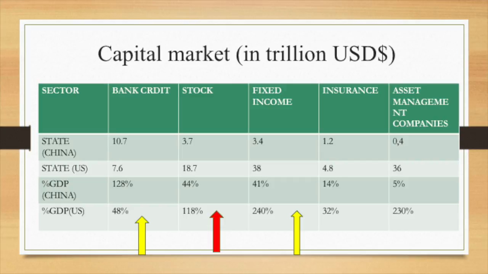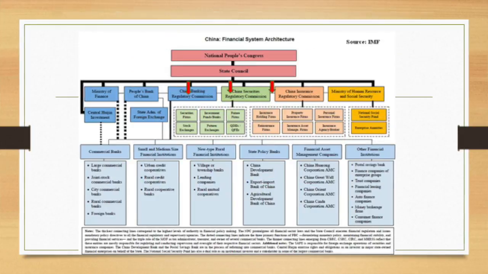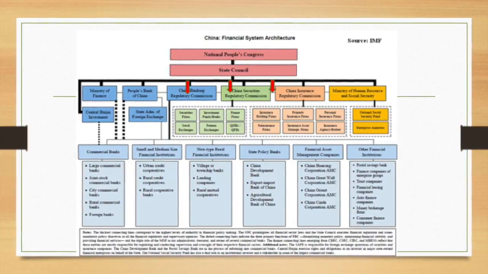This is because the majority of the state market in China is owned by the government and investors do not have any influence on business decisions. The majority of the market share is occupied by the large commercial banks, including the People's Bank of China, ICBC, Bank of China, China Construction Bank, and Agricultural Bank of China. This picture shows the architecture of the Chinese financial system.